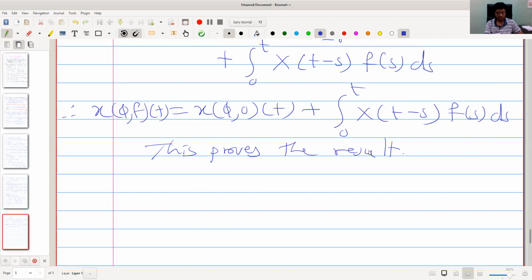This result is very useful in finding bounds on the solution of the non-homogeneous problem. Further, we can also do stability analysis using this form.